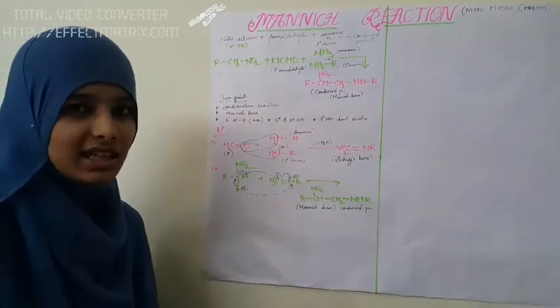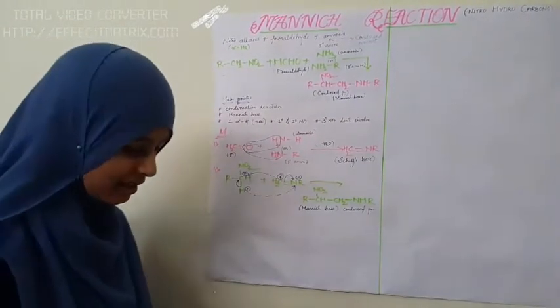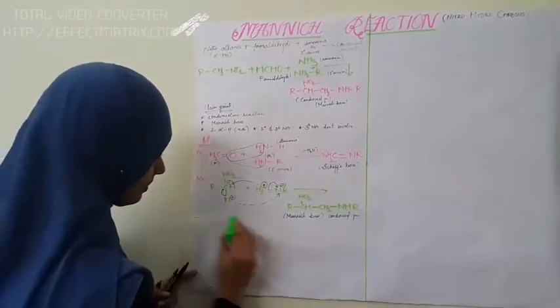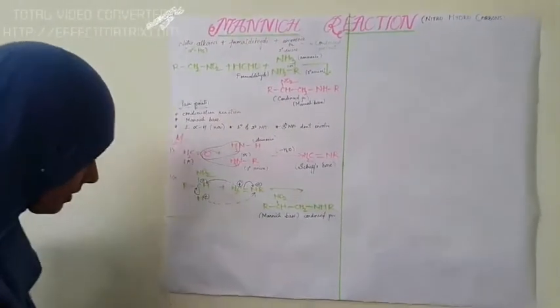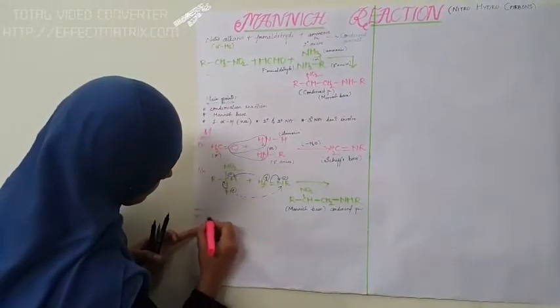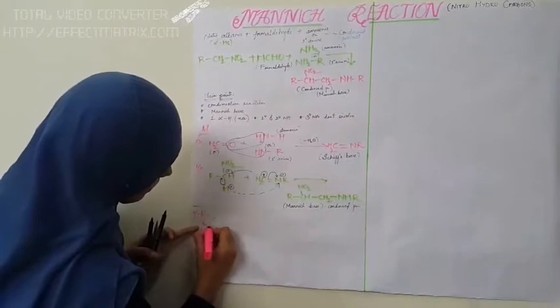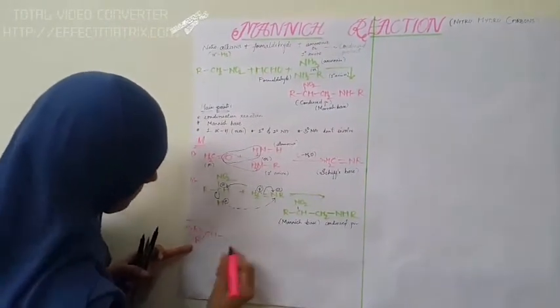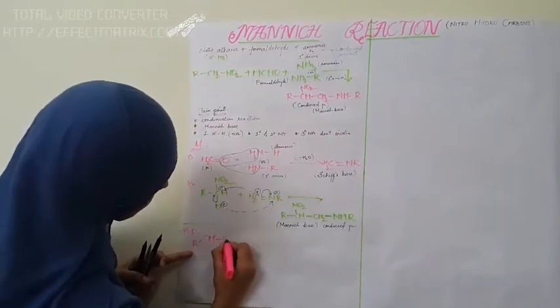Now let us see this reaction with secondary nitroalkane. Let us look at what happens. Secondary nitroalkane, R, CS, and NO2.